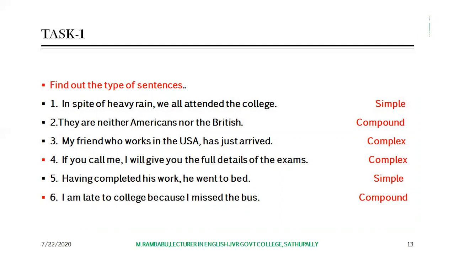My friend who works in the USA has just arrived. Who, subordinating conjunction, is used here. My friend has just arrived is the main clause, and the other one is the dependent clause. So it's a complex sentence.